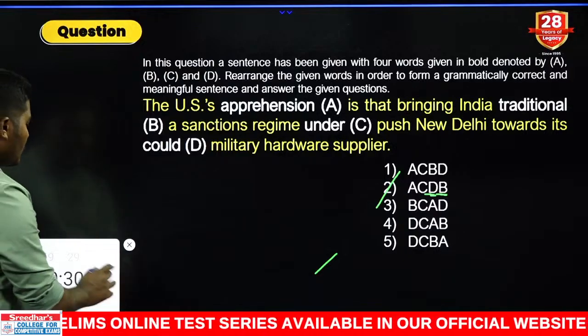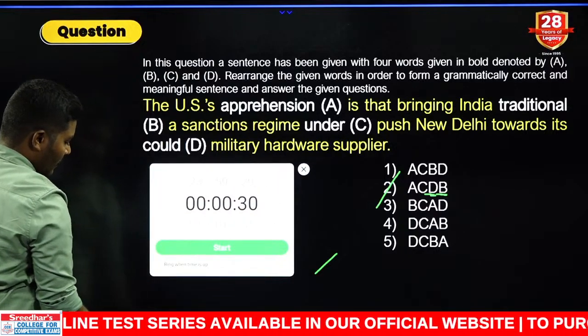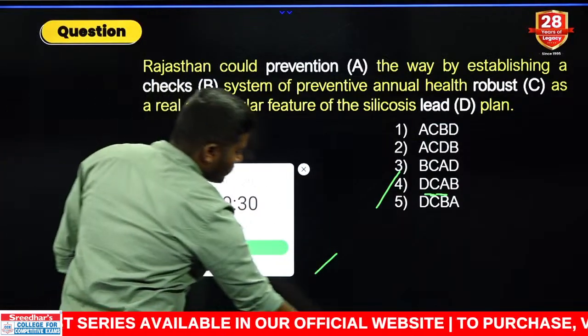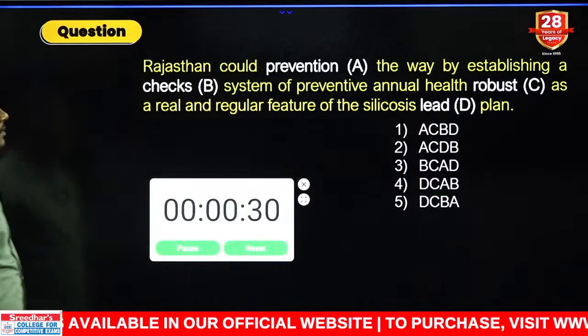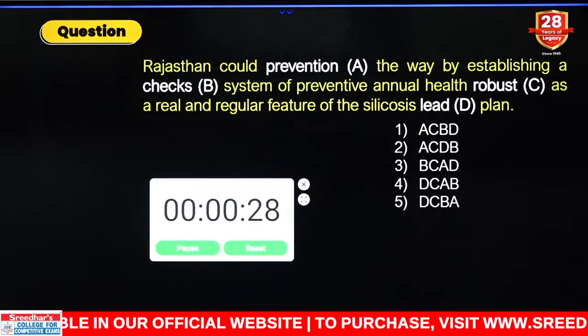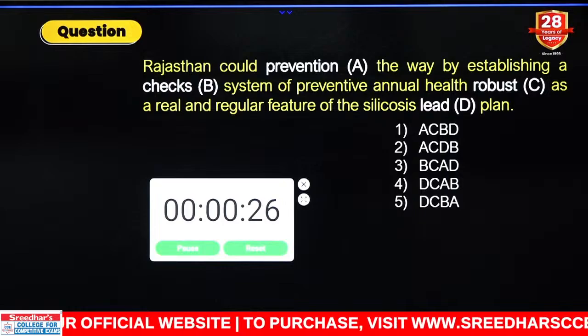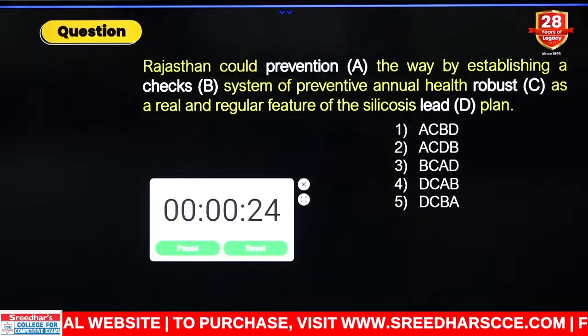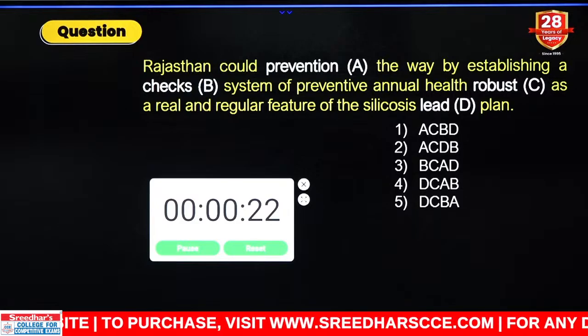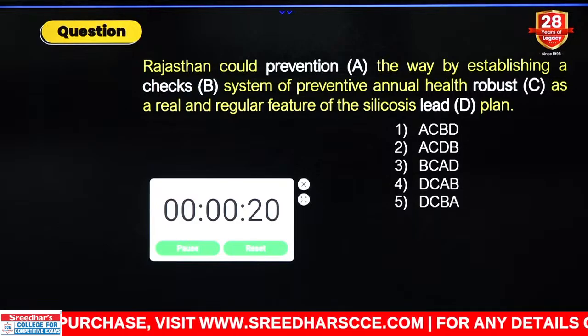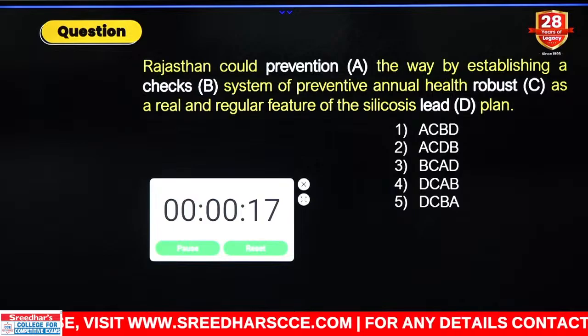Everybody got it very correct, absolutely correct. Traditional military hardware supplier. Yes, let us go for the next question. Your timer starts now. Very good. Everybody should answer the same, everybody should get the remaining questions correct also. Okay, come on. Simple one, another simple one.